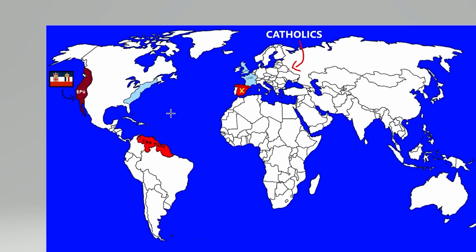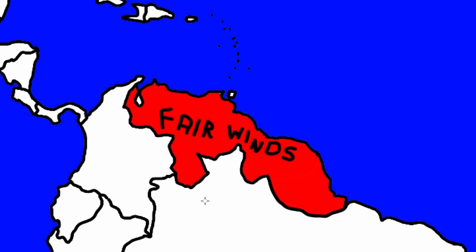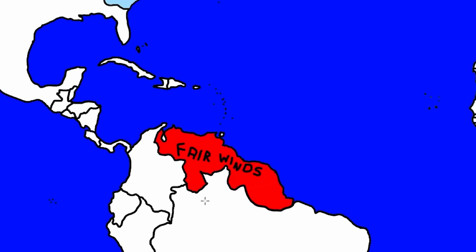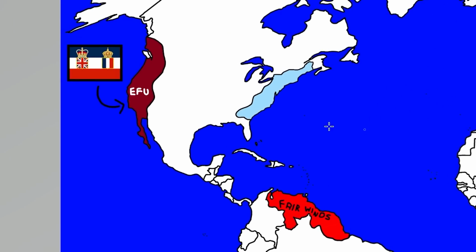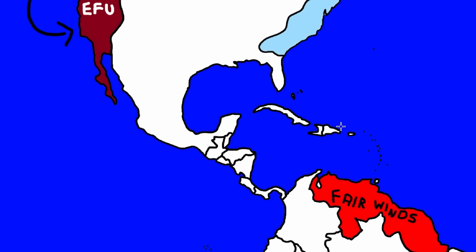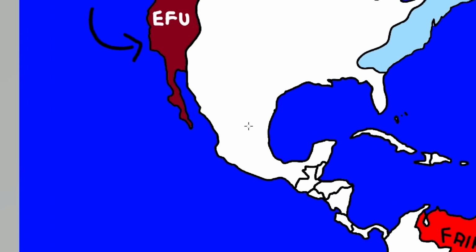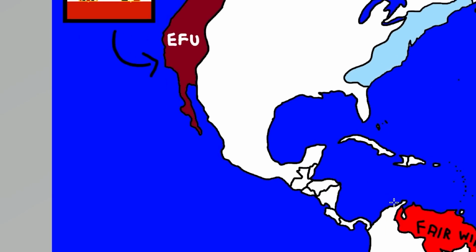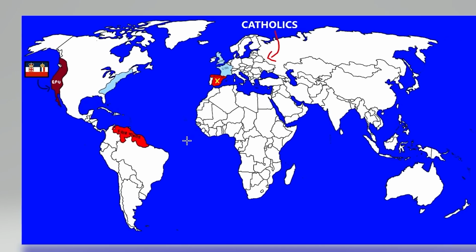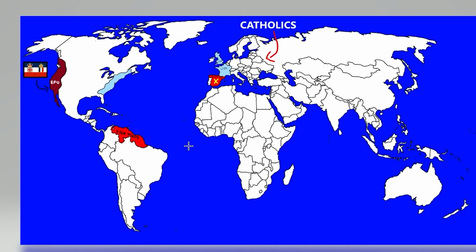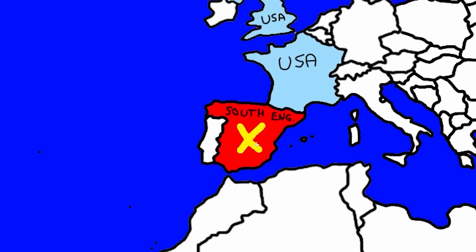But that's not all. We still need to make predictions about these other places. They're not going to tell us exactly what happens to the fair winds. Would England and France be able to hold on to this? Probably not. My historical reference for why they would not is the same thing that happened when a bunch of Spanish colonies started going independent. Technically every colony ever pretty much went independent. There's only a couple that still remain. So I'm going to give these guys a new color just to be all fancy with it. You are now free.